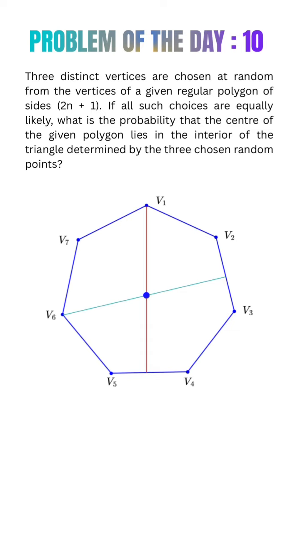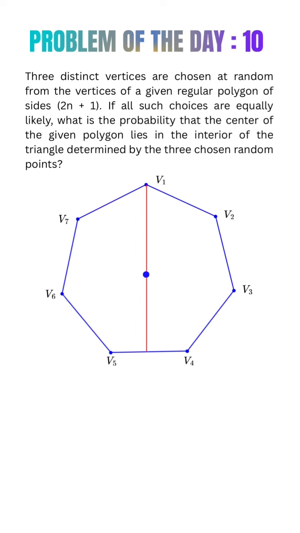A symmetry line slices the polygon into 2 equal halves, perfect mirror images. Let's zoom into just the right half. Suppose we fix one vertex, say V1. If we now pick the other 2 vertices both from the remaining vertices on this same side of the symmetry line, the triangle will be trapped entirely within that half. And guess what? It will never contain the center.